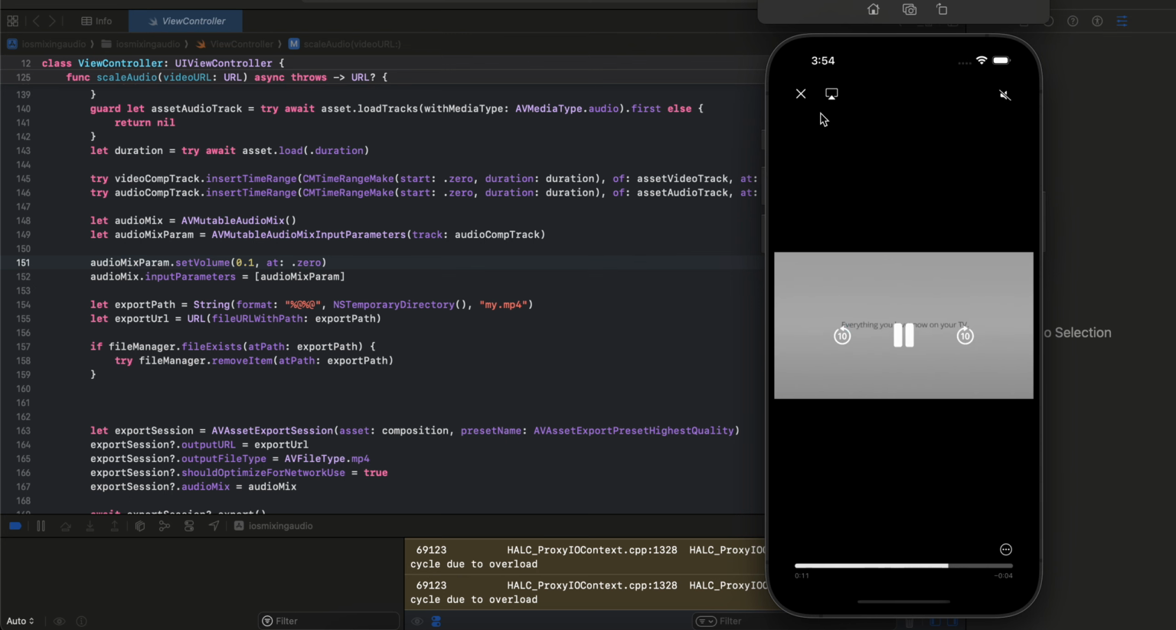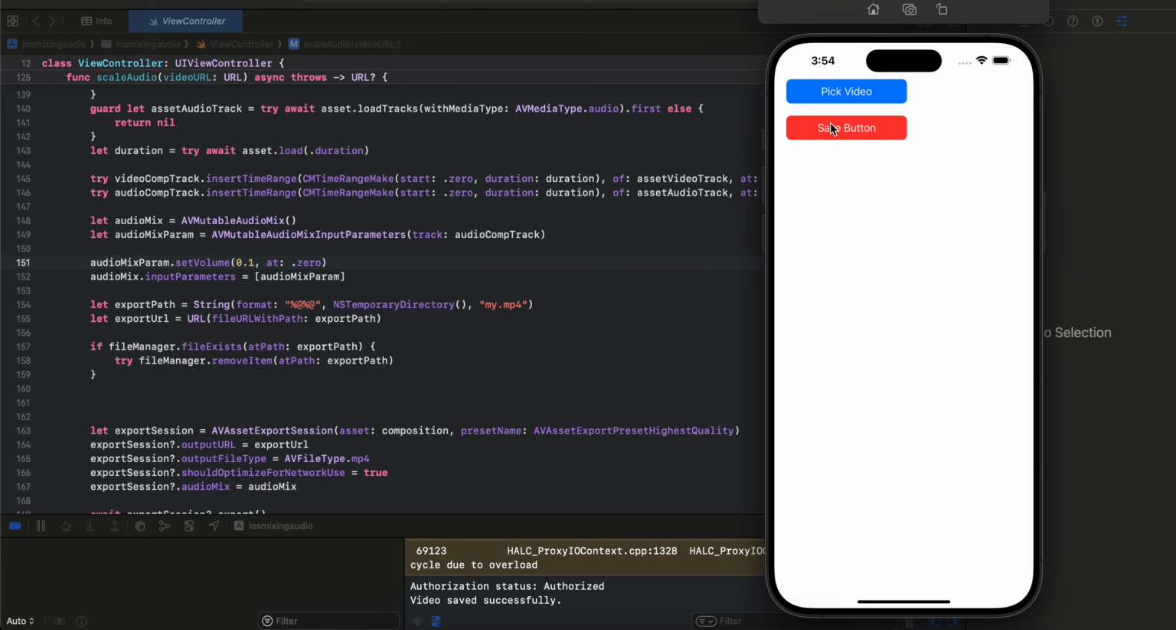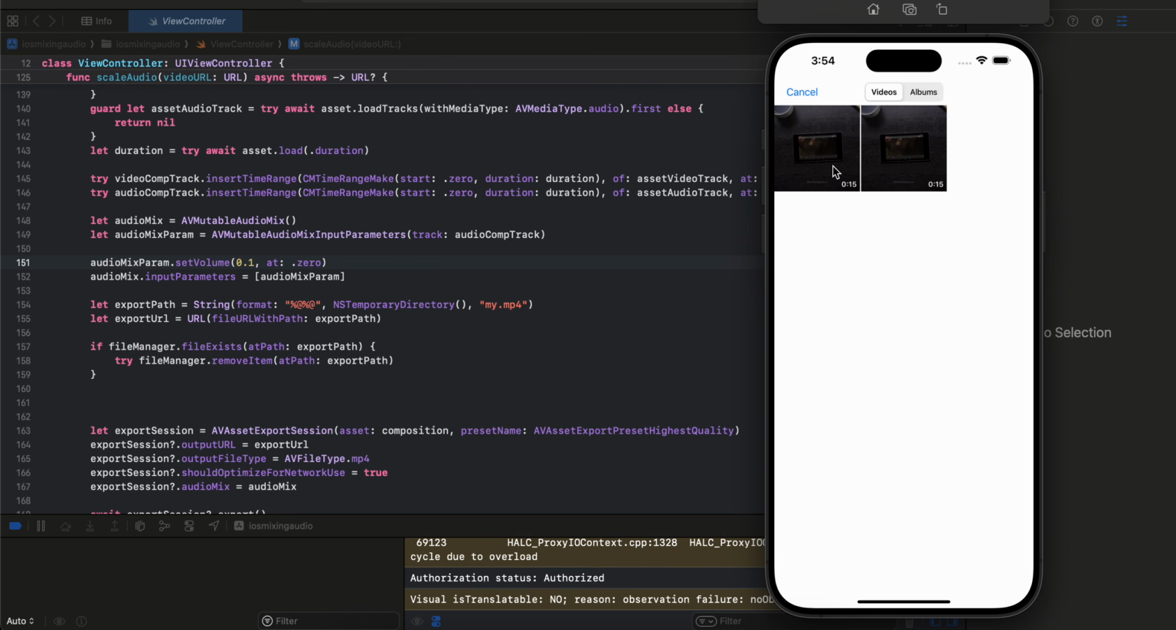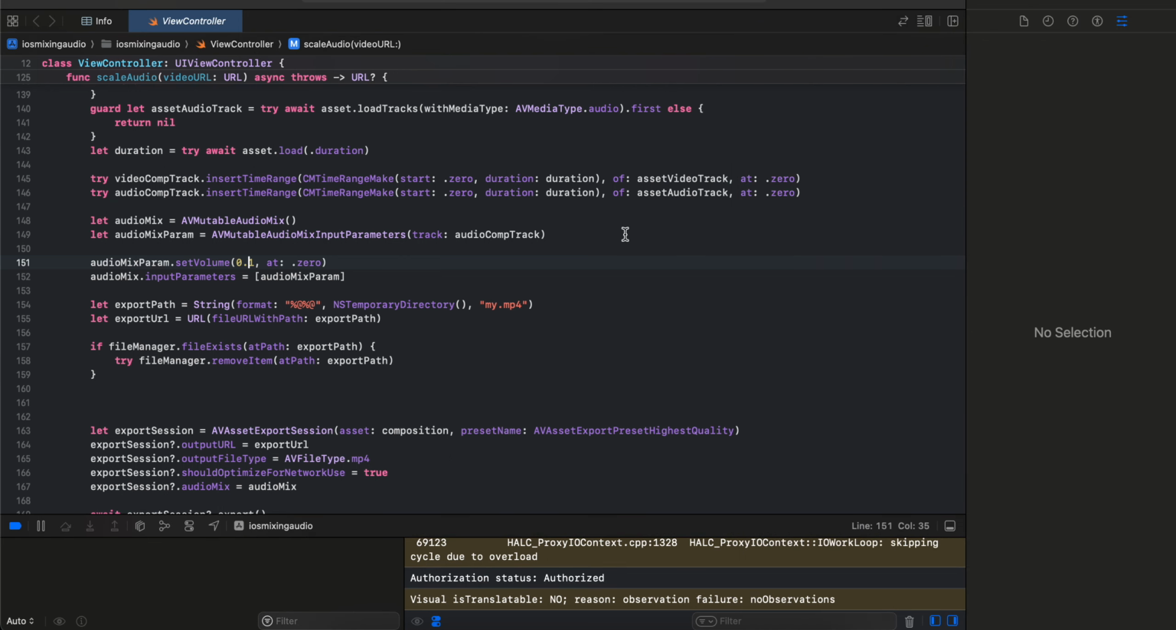So yeah, that's how it is. And if I click on save, it also saves that particular transformed video file to our Photos app. If I click on pick video again, here you can see two files are present. So let's see how to do this.